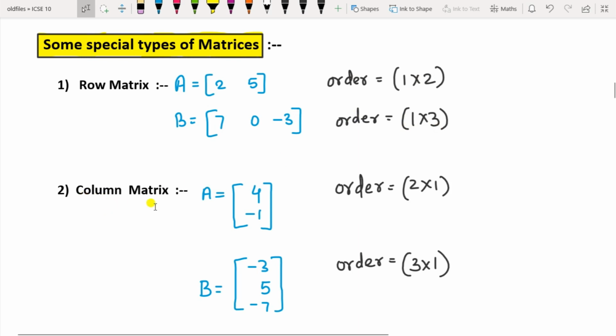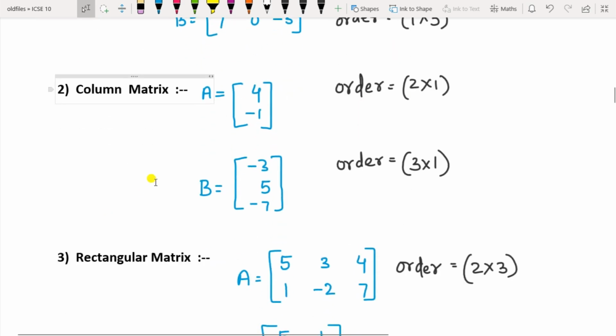Then comes the column matrix. Here the column is single and the rows are different. For matrix A it is 1 column but 2 rows, so the order will be 2 by 1. For matrix B there are 3 rows but only 1 column, so the order will be 3 by 1.